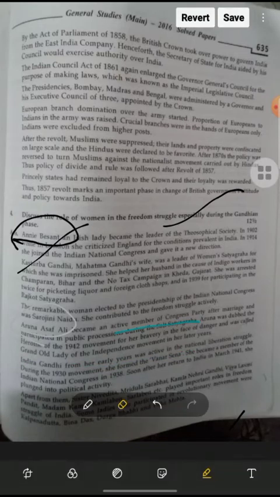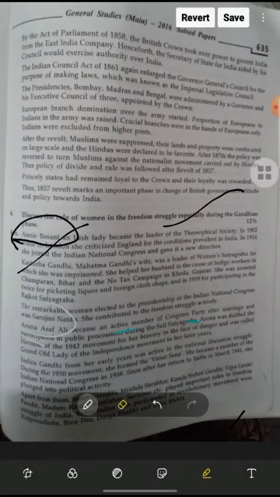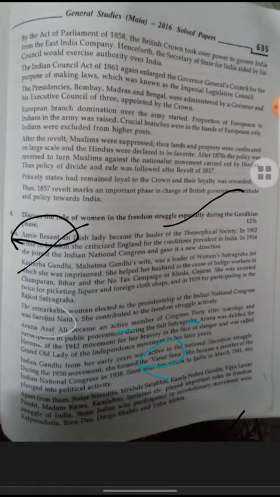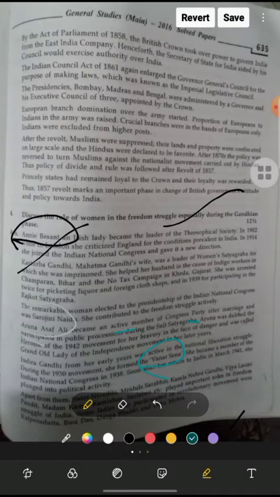Indira Gandhi from early years was active in the national liberation struggle during 1930, and she formed the Vanar Sena. Okay, Vanar Sena formed by Indira Gandhi. She became a member during the 1930 movement, formed the Vanar Sena and plunged into political activities also.